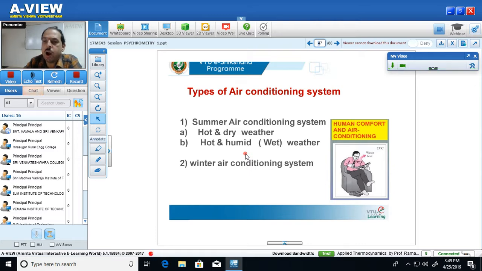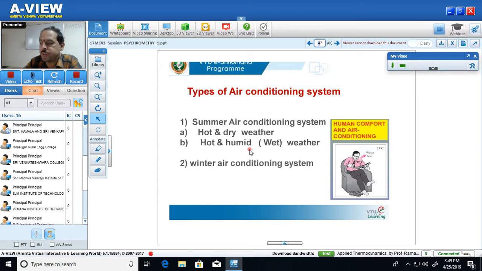Second, how to represent the various processes involved in that system on a psychrometric chart. Third, writing the proper description, explaining the concept of that particular air conditioning system. These are the three things important from the point of examination in this air conditioning system.